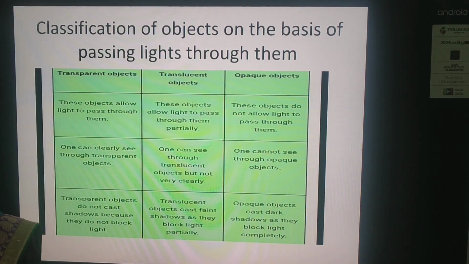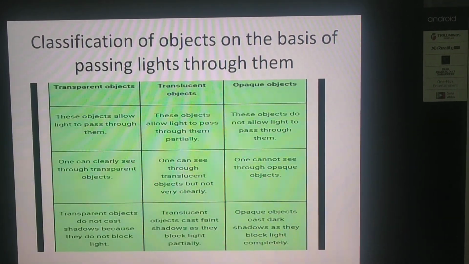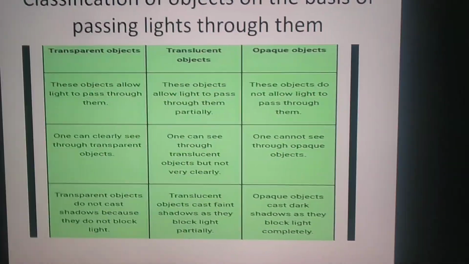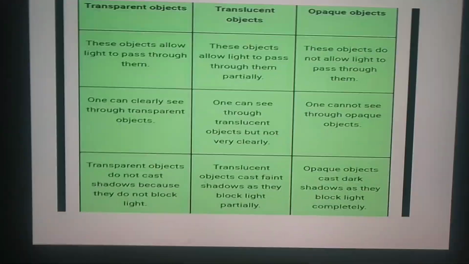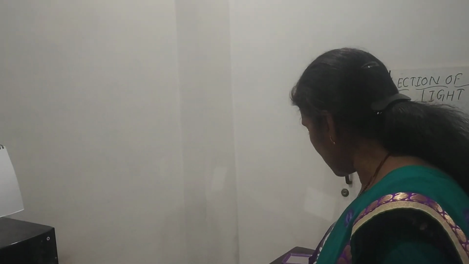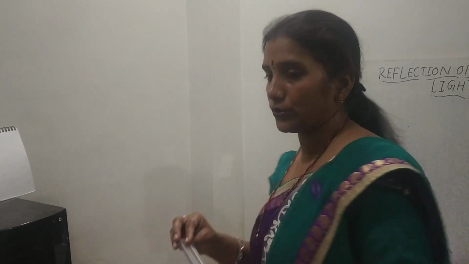Now, the second level of classification of objects is on the basis of light passing through them. Which objects allow light to pass through them and which do not? Now observe this object, students. This object allows the light to pass through it. And the second object is very familiar, and most of the time you use it: a ruler.